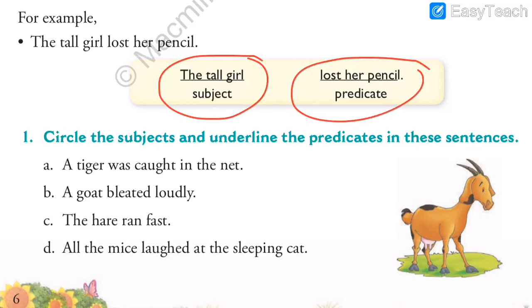How can I say? Because I'll ask the question over here, who lost the pencil? So I can say the answer is the tall girl. She lost the pencil, right? So who lost the pencil? Again, let me tell you again, the tall girl. So when you get the answer for who, then you get the subject, and the remaining part, the rest of the sentence, is called predicate.